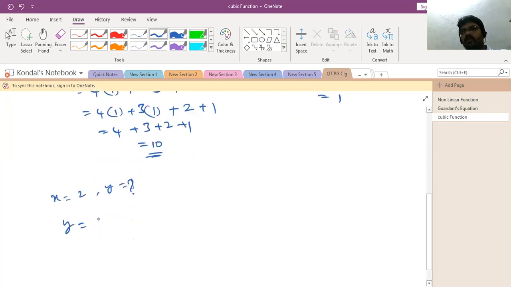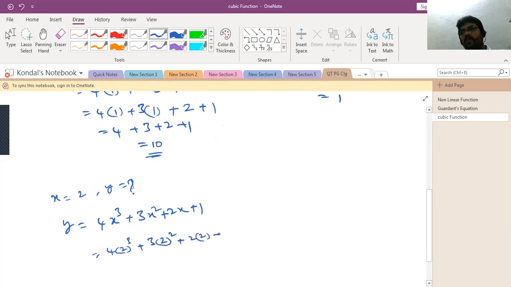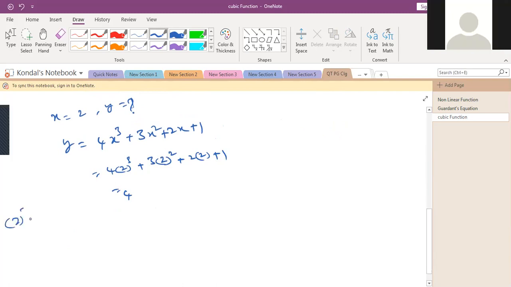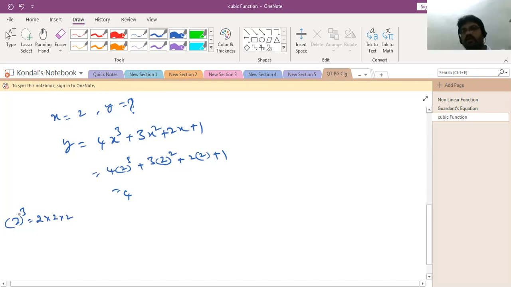Then y is equal to 4x cube plus 3x square plus 2x plus 1. So simple, you can substitute 2: 4 into 2 whole power 3 plus 3 into 2 whole power 2 plus 2 into 2 plus 1. You can take 4 as it is. 2 power 3 is 2 into 2 into 2, 2 into 2 is 4, 4 into 2 is 8.